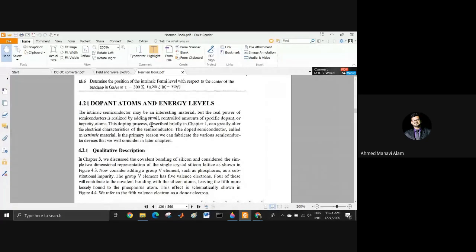Now, dopant atoms and energy levels. We are going into the main thing now. Dopant atoms and energy levels actually mean that you are adding impurities to your silicon. But you'll tell me, sir, pure things are best. But in this case, pure is not the best-performing for a device.